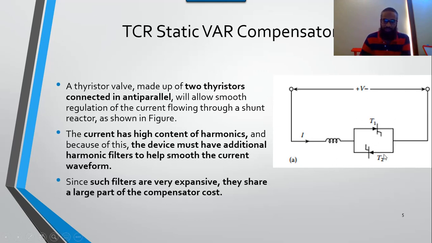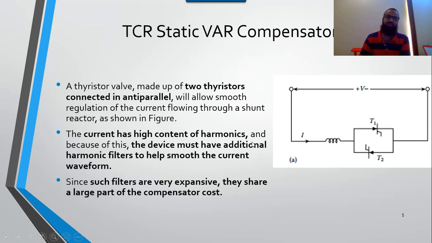So by using these on-off states, the quality or quantity of the reactive power is controlled. But the problem with using these thyristors is that they produce some harmonics in the system, and these harmonics will disturb the overall efficiency of the system. So in order to remove these harmonics, we use filters.